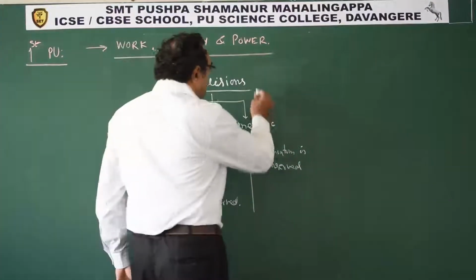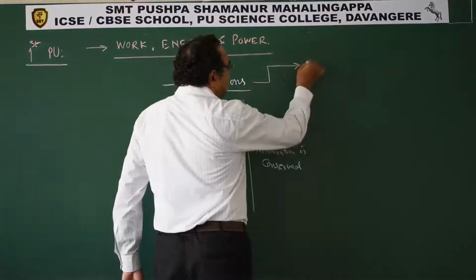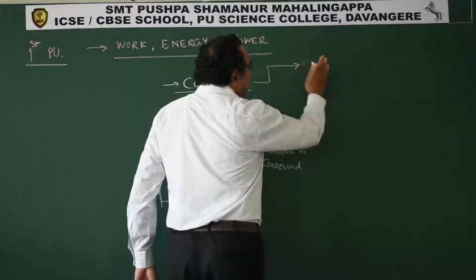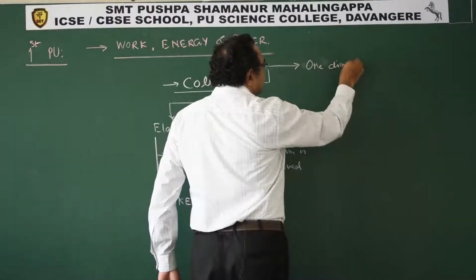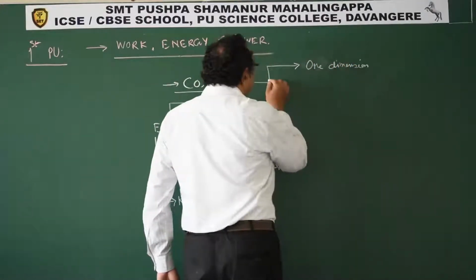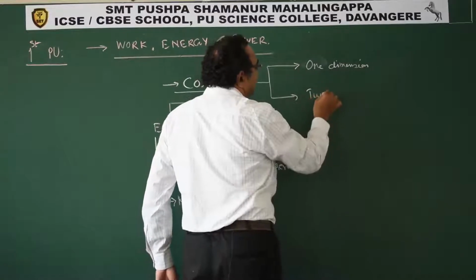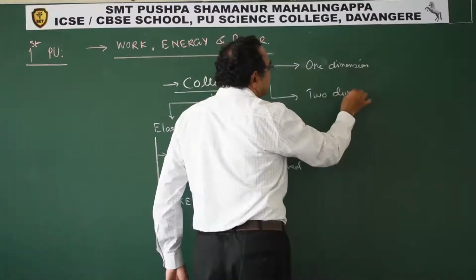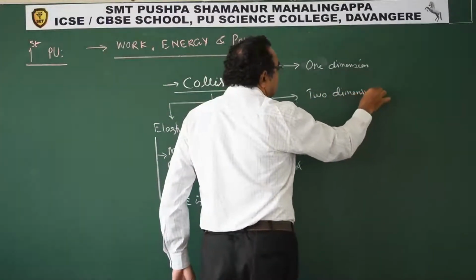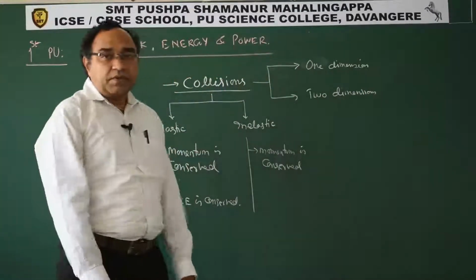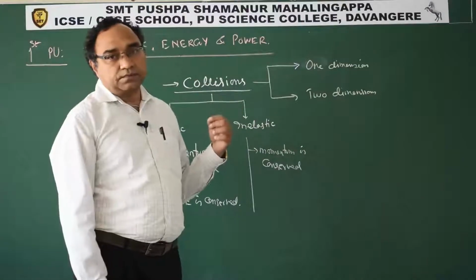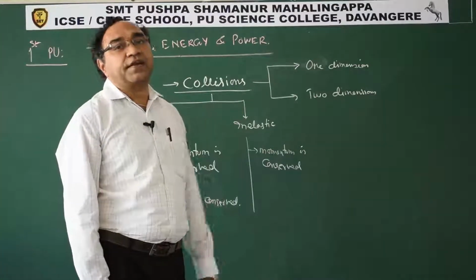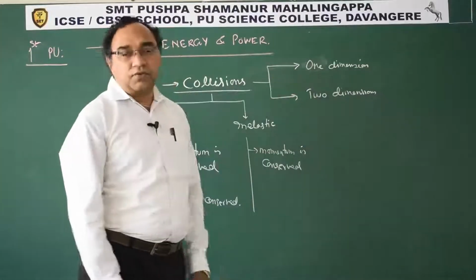Second, the collision can be in one dimension, or the collision can be in two dimensions. Collision in one dimension means what? The collision that you see on the road, vehicles moving in a straight line, is a one dimension collision.